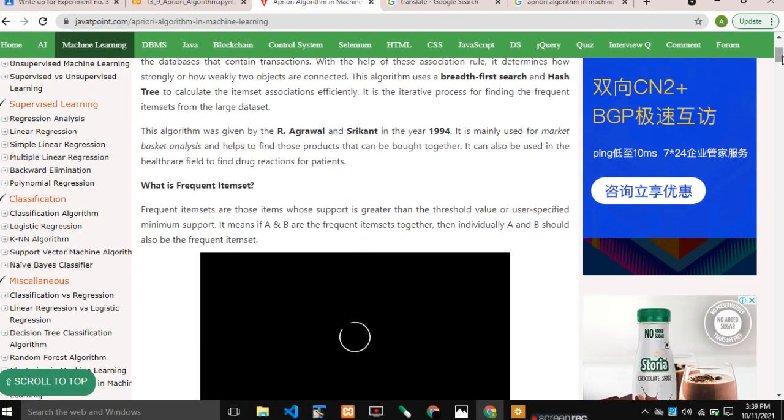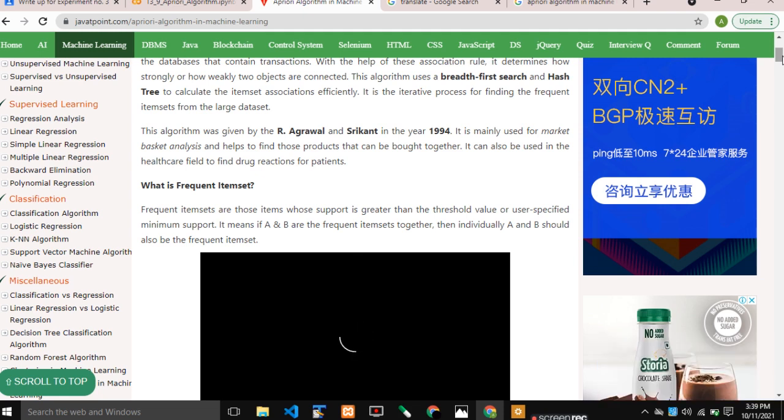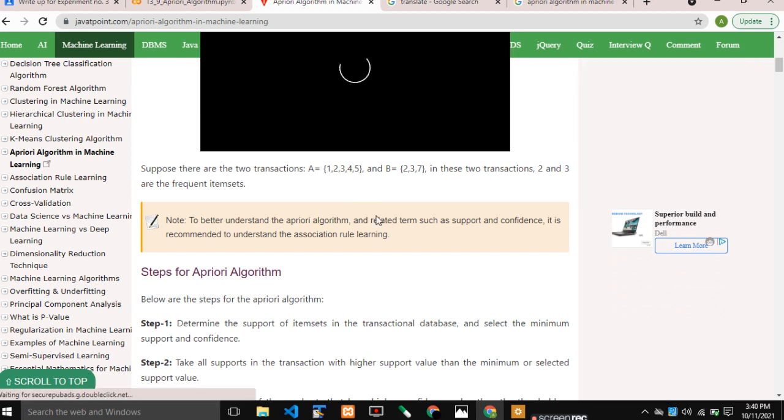What is meant by a frequent item set? Frequent item sets are those items whose support is greater than the threshold value of the user-specified minimum support. It means if A and B are a frequent item set together, then individually A and B should also be frequent item sets. Suppose there are two transactions, A and B. In these two transactions, 2 and 3 are frequent item sets.